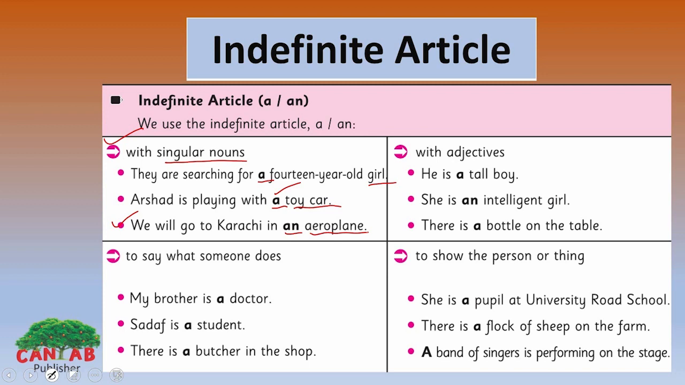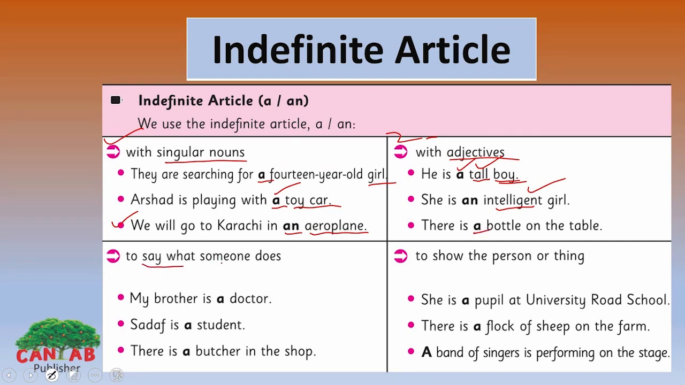Look at the second usage, with adjectives. We have learned in our previous lesson that adjectives are those parts of speech which tell you more about a noun. Here the boy is the noun and the adjective is describing it. Tall is an adjective and we have added a before tall. Look at the second example. She is an intelligent girl. Here the adjective is intelligent. Look at the third. There is a bottle on the table. A.